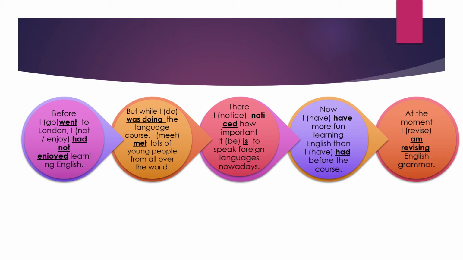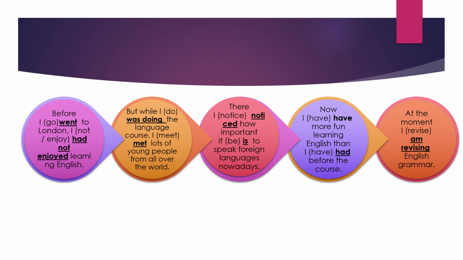Now I have more fun learning English than I had before the course. So because earlier on you did not enjoy and now you've started doing it, I have more fun learning English than I had. Both perfect tenses, one is the past perfect and the other is present perfect.